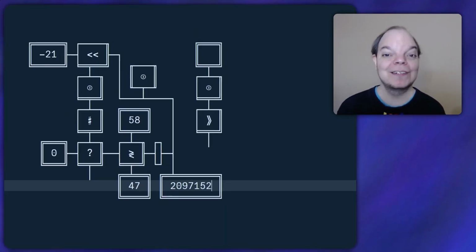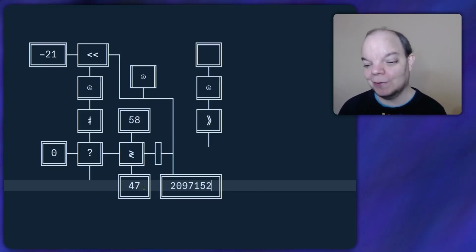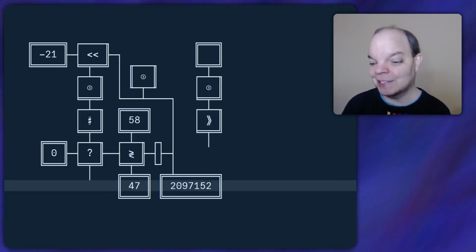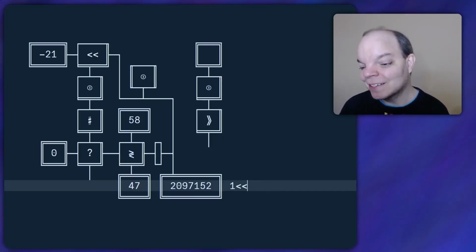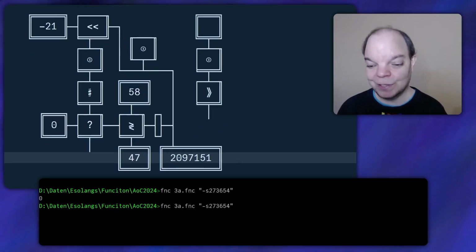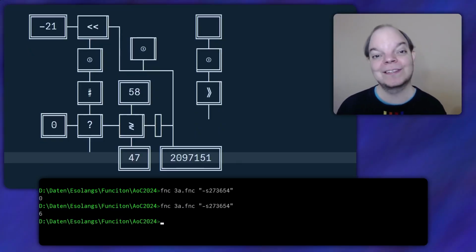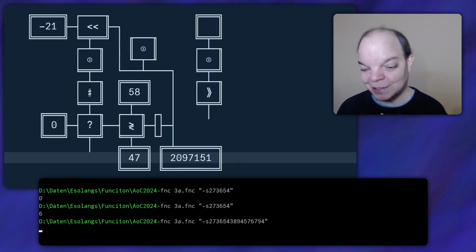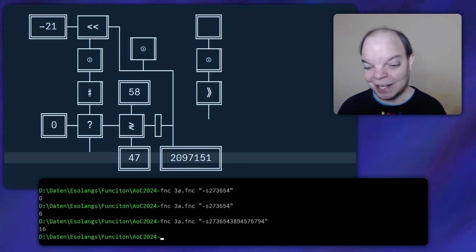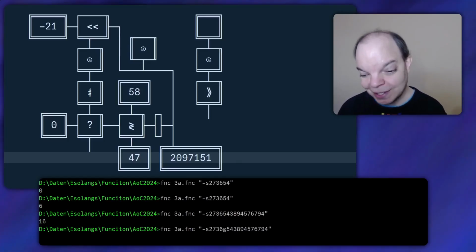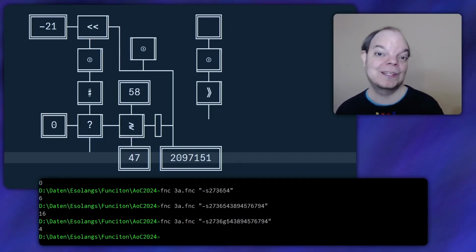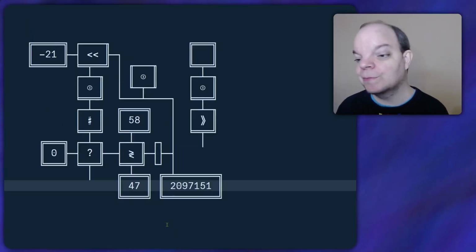It's probably hard to notice because I didn't show you how I arrived at this number here. It turns out I calculated it wrong. What I did is I went 1 shift left 21, and I forgot to subtract the 1. So if we subtract 1 from this number and change that to a 1, and then we run the same program again, we now get the 6 that we expected. And if I add even more digits, we do get that. And if I put a non-digit character somewhere inside here, I should now get a 4, and I do get a 4. So that first function we wrote is working.